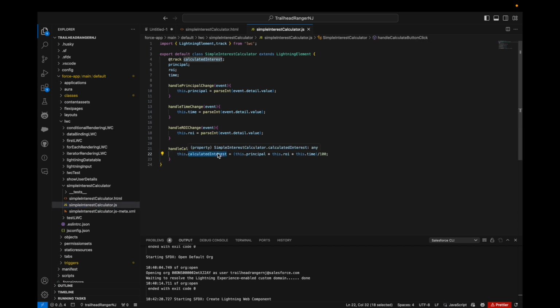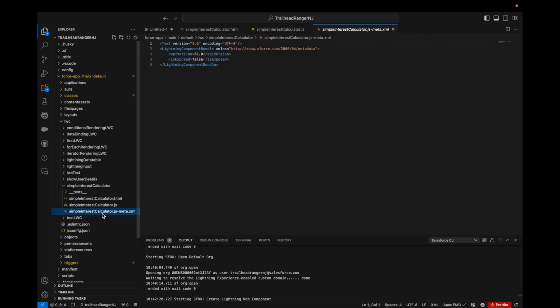and we can even modify it in such a manner, that is the calculated interest is, simple interest is calculated as. That's how we can give it.